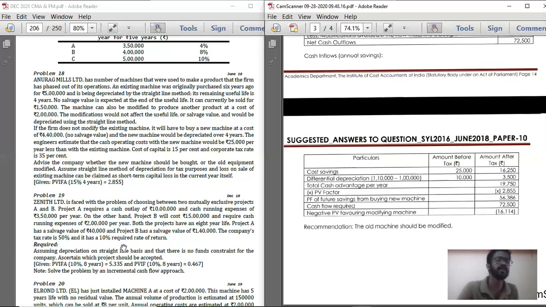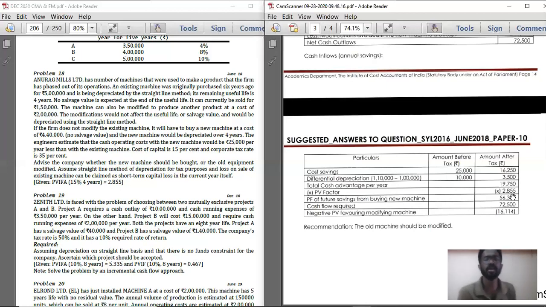How much is the value they have given? They have given directly that it is 2.855. So in the outer amount column, that is the after tax column, record 2.855. Below that, record present value of cash inflows from buying new machine. So 19,750 into 2.855, you are getting 56,386. So the present value of future cash inflow from buying a new machine is 56,386.